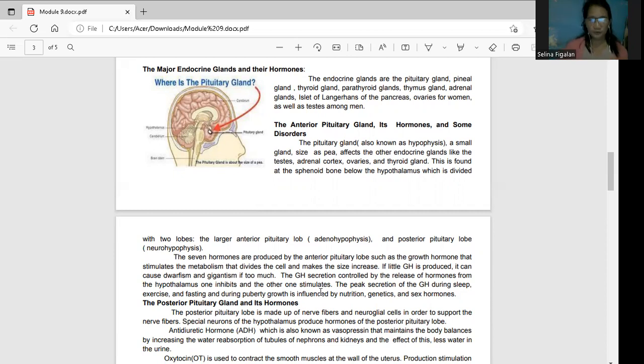under the growth hormone. The peak secretion, or yung pinakamataas na secretion ng growth hormone, is during sleep. That is how important our sleep is. Okay? Kasi ang sleep ay nagpapatangkad din. Exercise and fasting, and during puberty, growth is influenced through nutrition, genetics, and then the sex hormones.